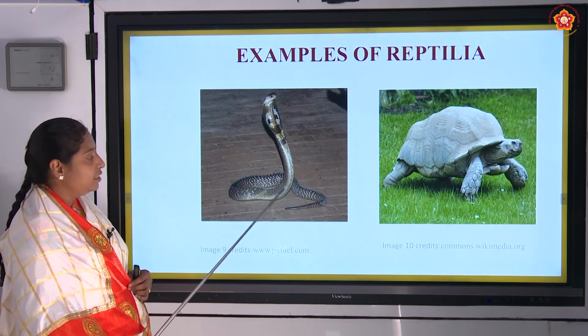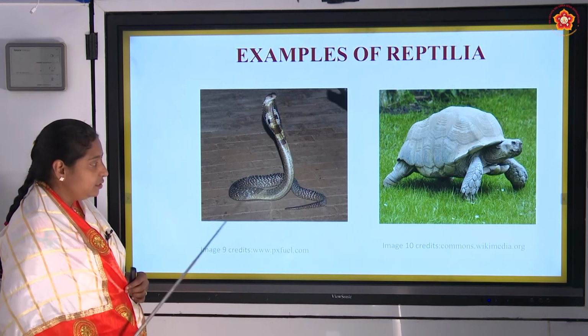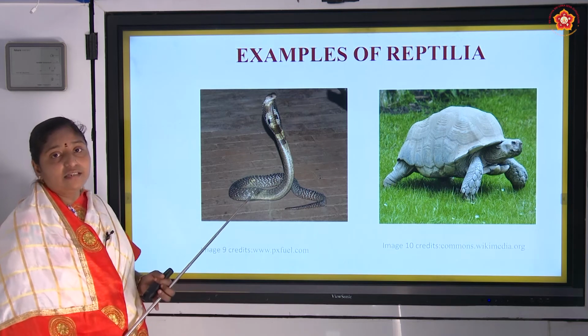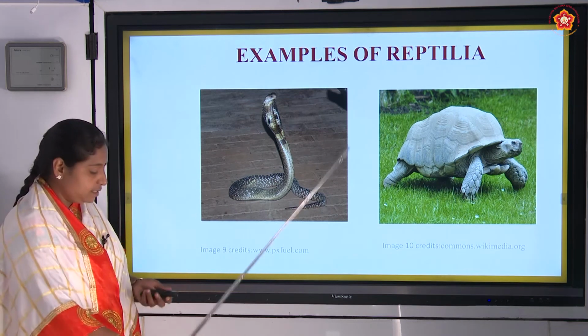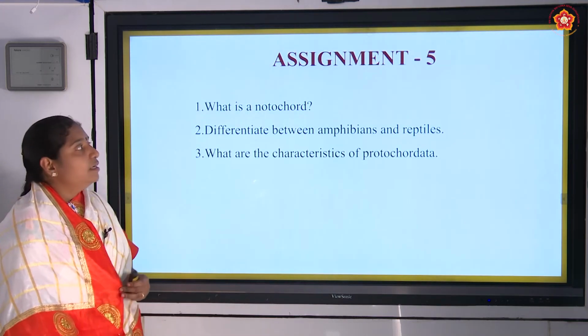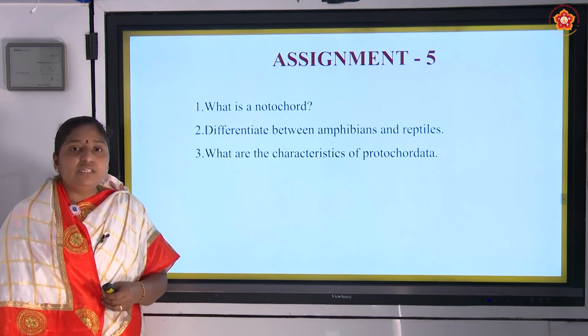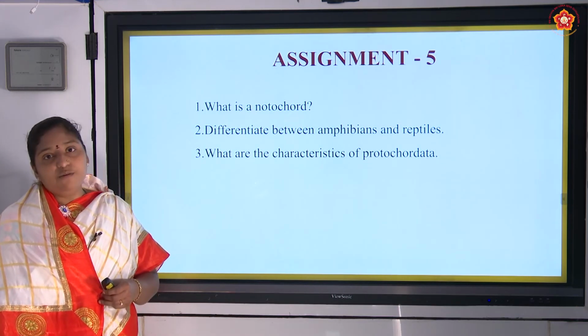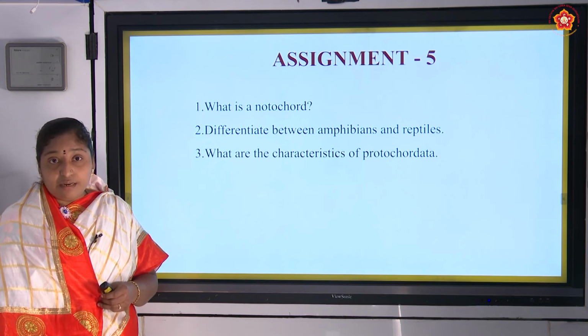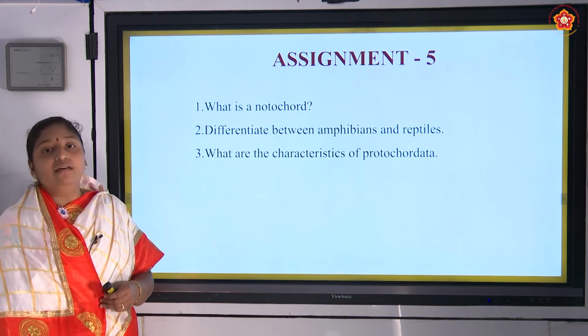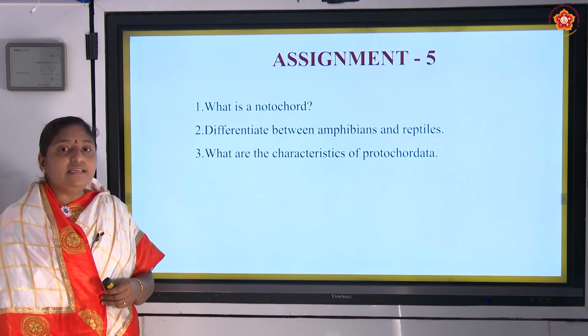And this is a snake. You can see the scales here. This is one of the characteristic features of reptilians. And till now we have studied about three classes of kingdom Animalia under vertebrata. And the remaining we will study in the next class.